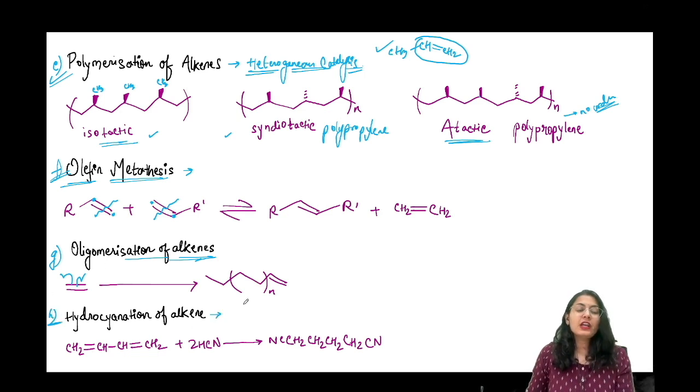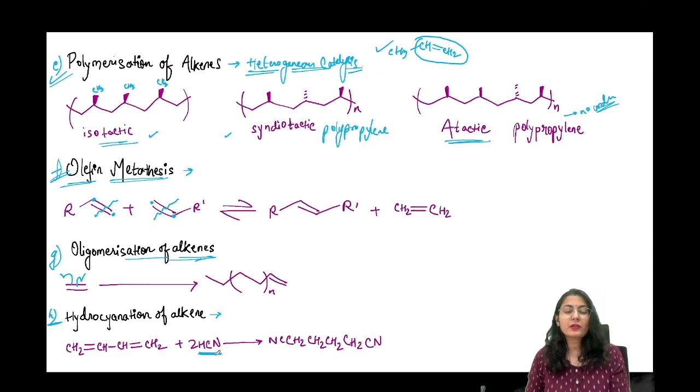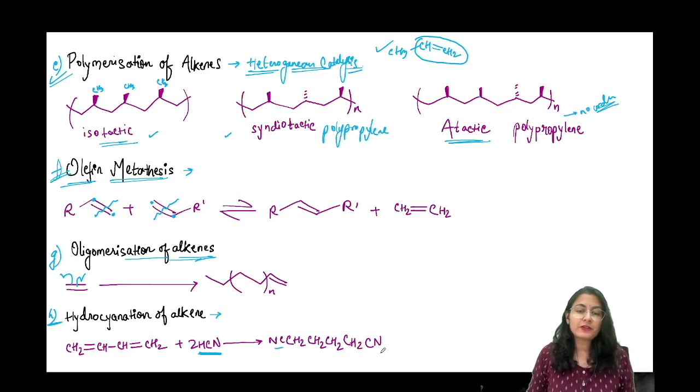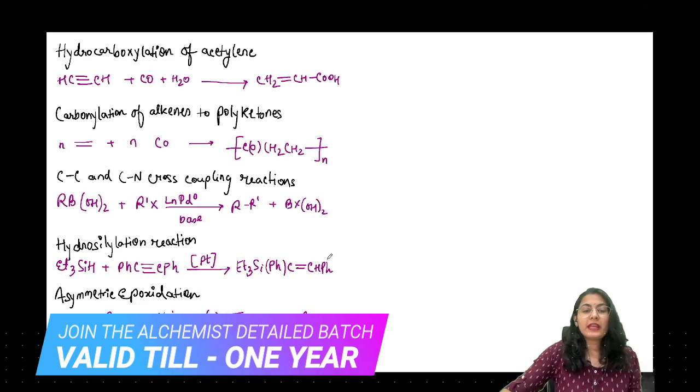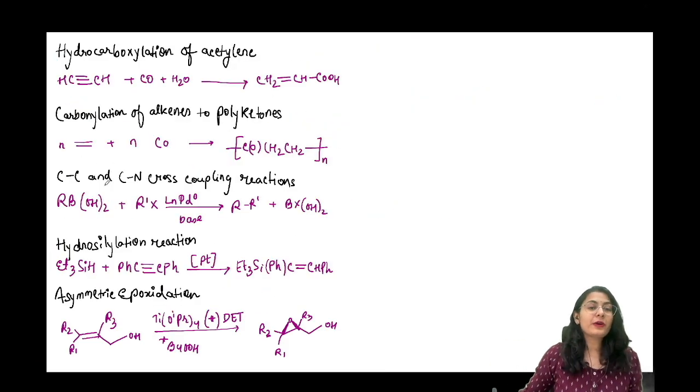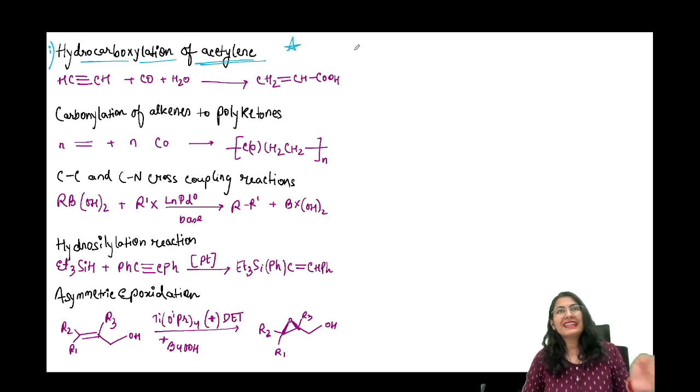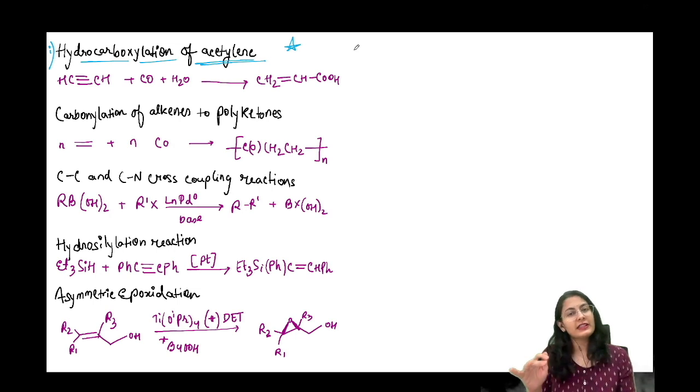Hydrocyanation of alkene. So just like other addition to alkene reactions, the hydrocyanation is also a reaction which gives you unsaturation to saturation, और एक cyanide group attach हो जाता है. Okay, that's the only difference. So these are some of the examples that you might go through. Okay, और आपने और भी देखे होंगे. ये देखो, हम यहाँ पे भी लिख देते हैं. Hydrocarboxylation of acetylene, very very important. See, I'm not telling you to remember all of these reactions. Most of them you will see while you are studying organometallic chemistry. आपको ये normally encounter हो जाएगा.